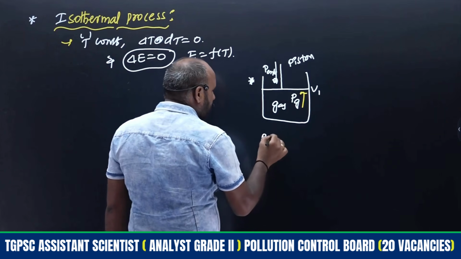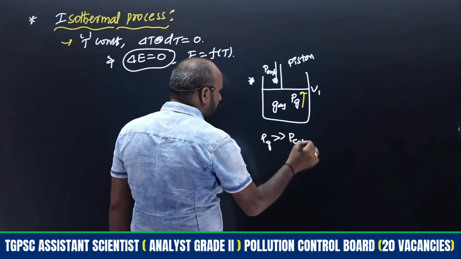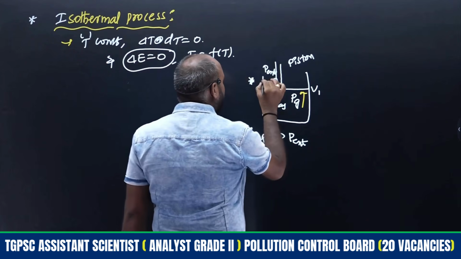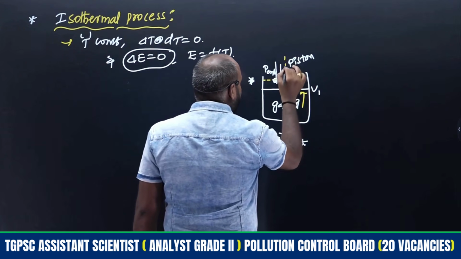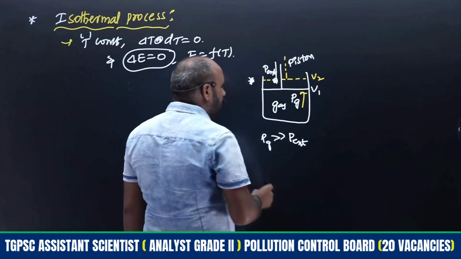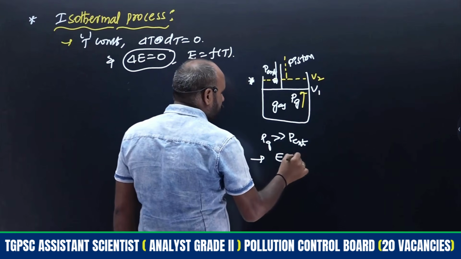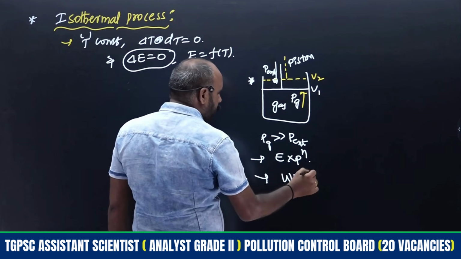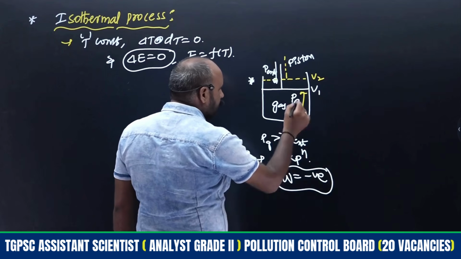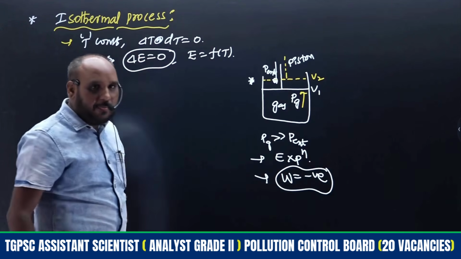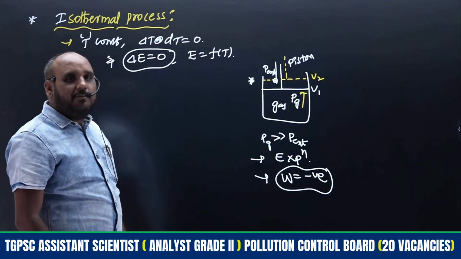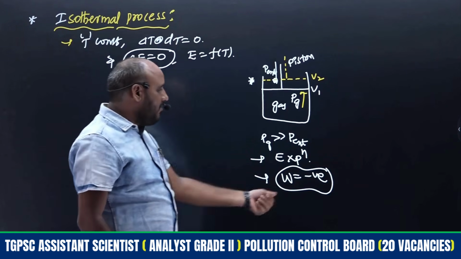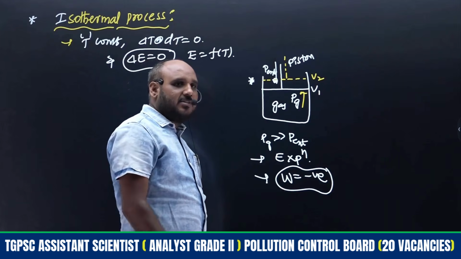When the pressure of the gas is much greater than P external, the inside pressure is more, so the piston simply moves up, which means the volume of the gas increases. Since the volume of the gas increases, the process becomes an expansion process. For expansion, the work obtained is negative. Why negative? Work is done by the system. Yesterday we discussed that work done by the system means the system loses some amount of energy, so W is negative. This is the expansion process.